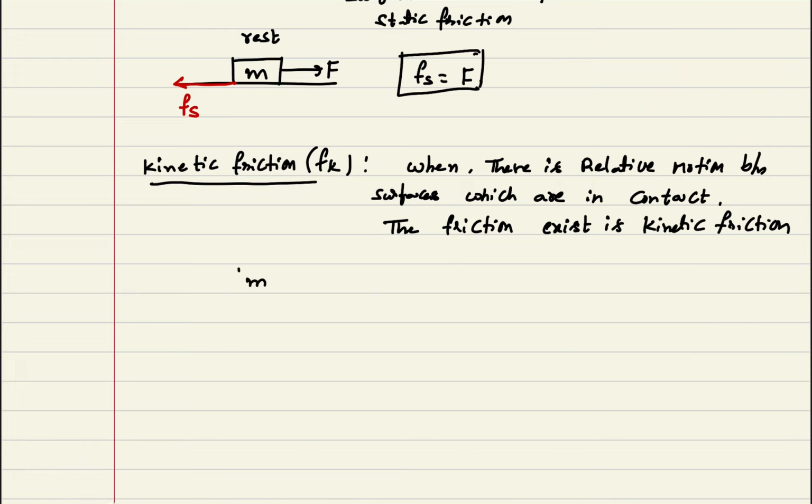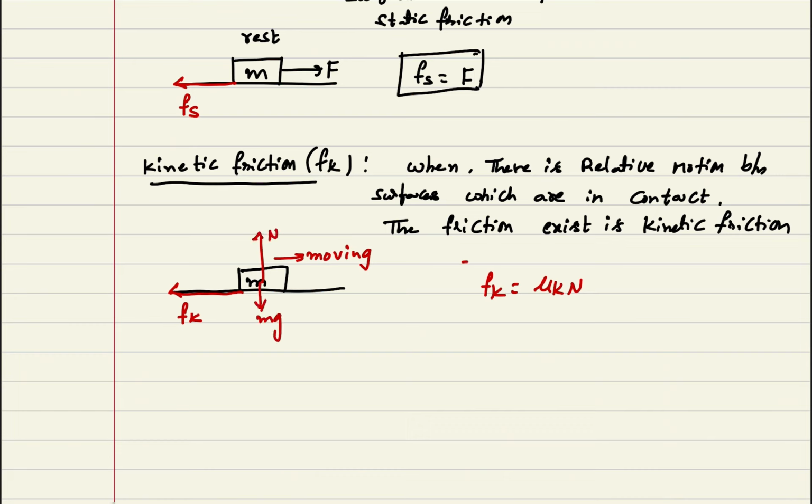Now in this case, a body of mass m is already moving like this. In that case, relative motion can be observed, and the frictional force acting is Fk. That Fk value is mu k into N. N is in the upward direction and mg is in the downward direction. Here mu k is the coefficient of kinetic friction.